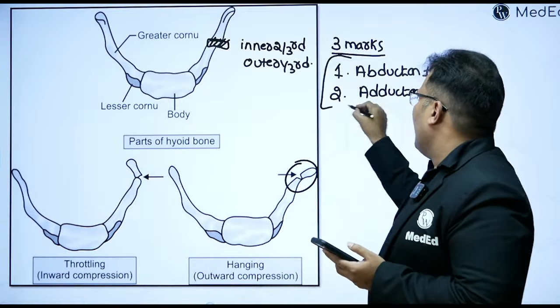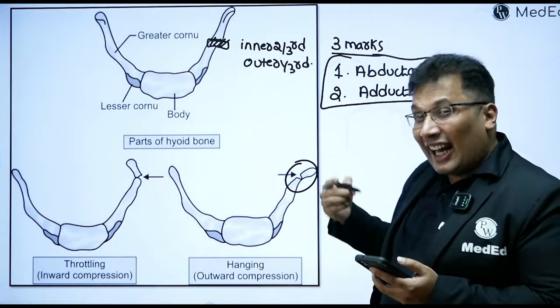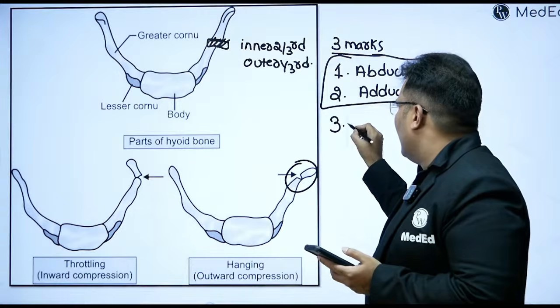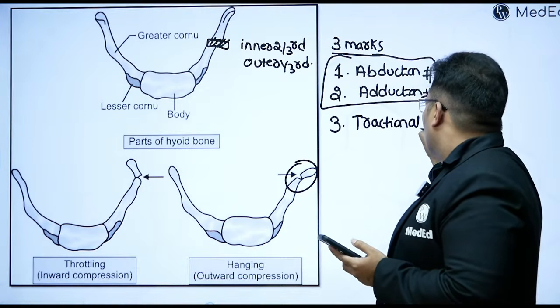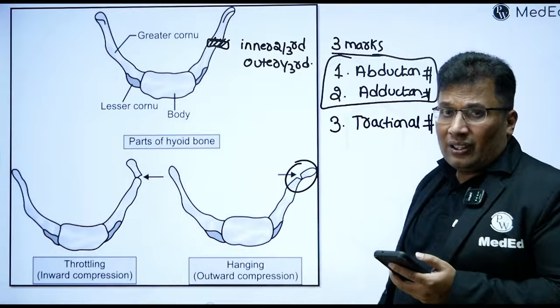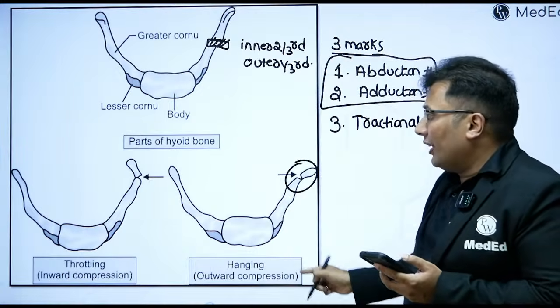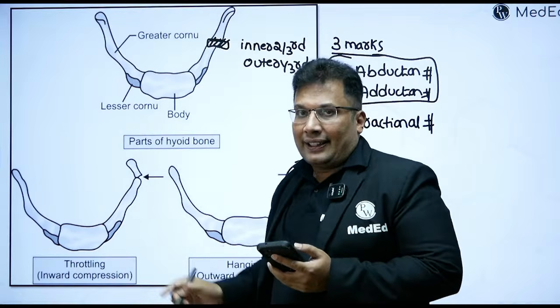So basically 2 types. So one more is there because of the traction. So that is the fracture due to traction. The third one is avulsion fracture, because of the force which is acting on the hyoid bone. So 3 marks question, very commonly asked. And hyoid bone fracture very common after the age of 40 years.